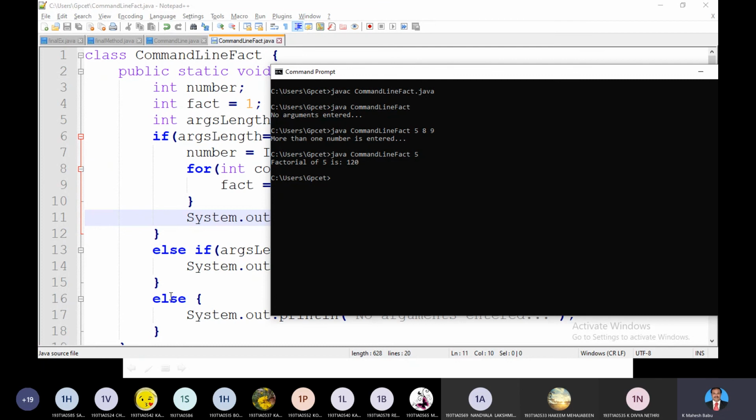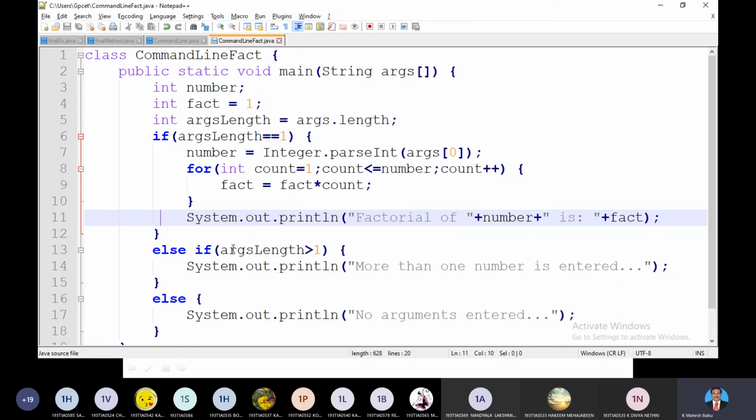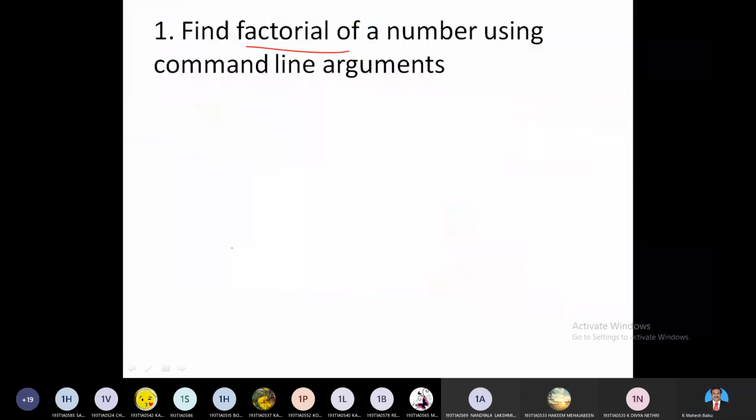So like this, try to mention all the test cases, all the constraints, in order to get an accurate value. Okay namma, here everybody knows how to find the factorial, but here we are accepting the value through command line arguments, not by means of scanner classes or buffered reader classes. Any doubt so far?